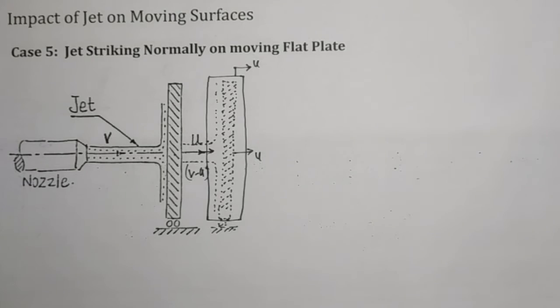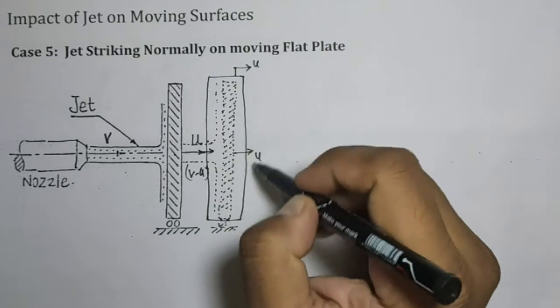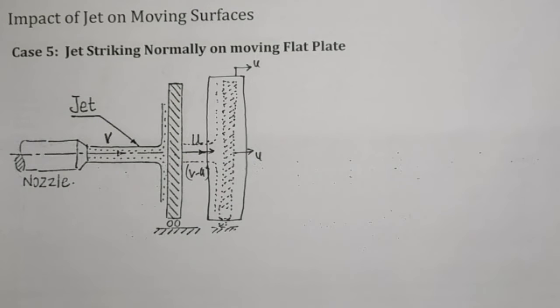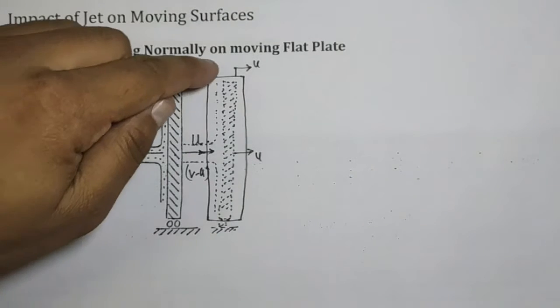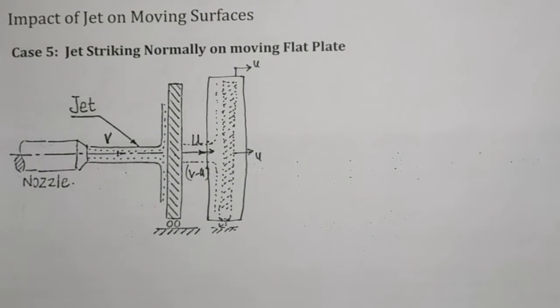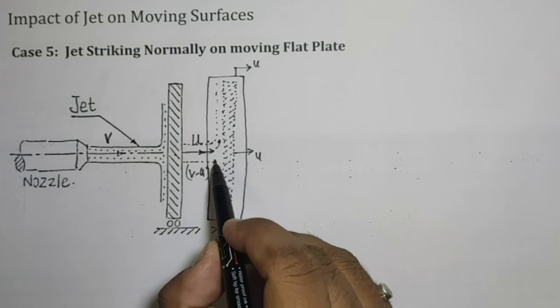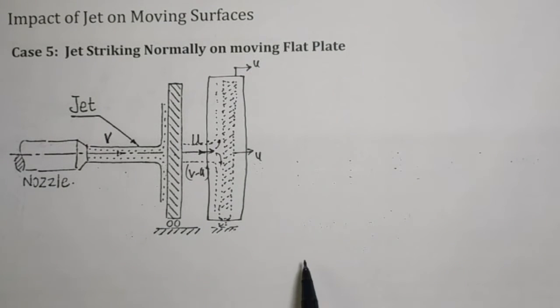This is very easy to understand. Related to the moving frame of reference, we have to consider what we call a control volume. Control volume is nothing but the volume surrounding the vane which is moving with velocity u, where energy transmission will occur, and here we are considering only energy transmission.